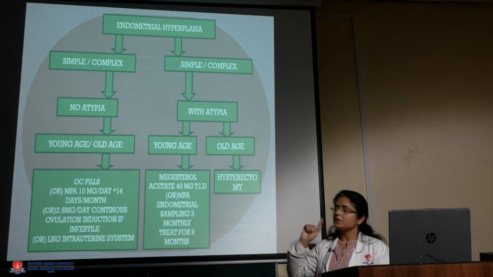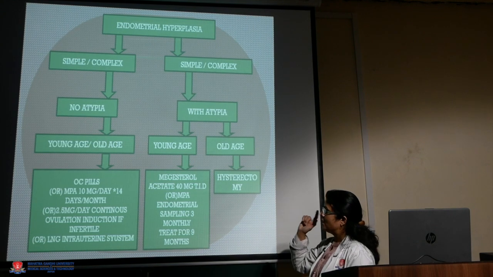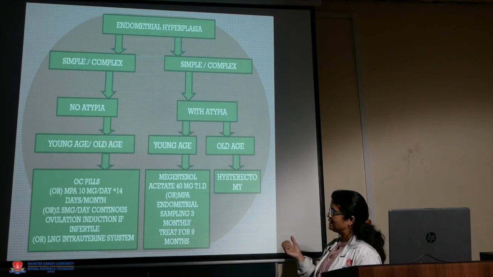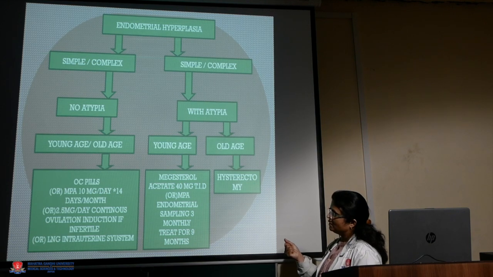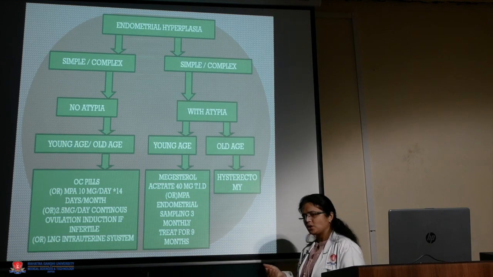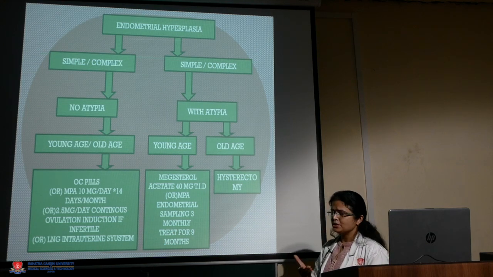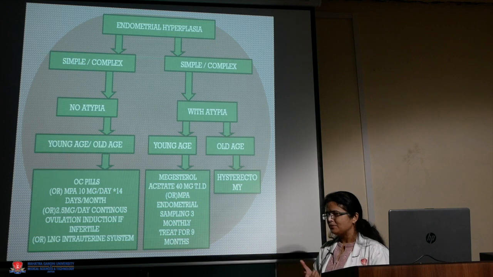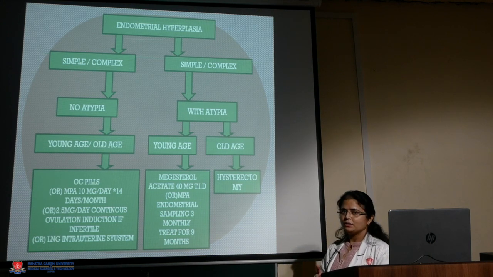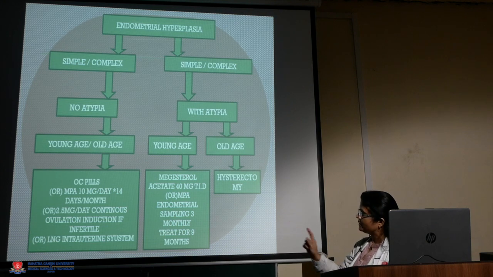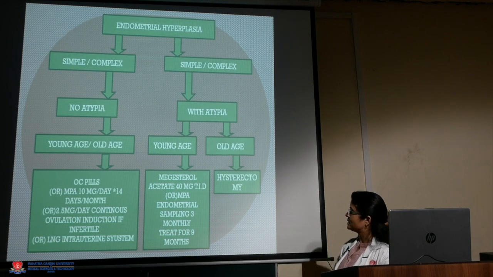Suppose she has no atypia, then we consider the age of the patient. Suppose she is young, in the reproductive age group. We can manage the patient according to her presenting symptoms. These patients usually present with oligomenorrhea and infertility. And in an elderly patient we can go for the LNG IUS system.